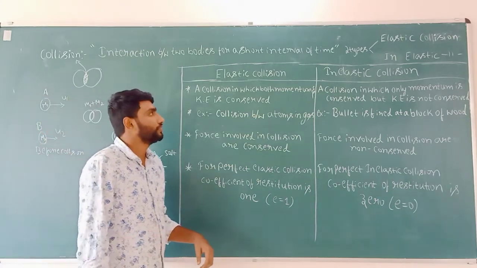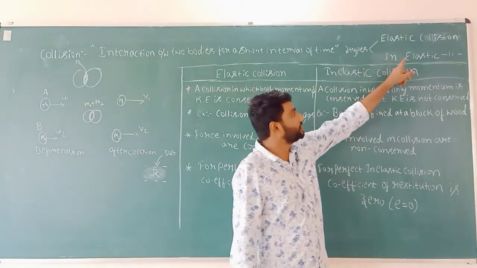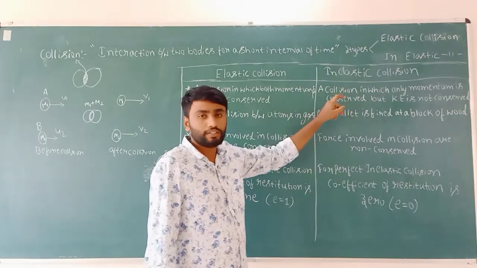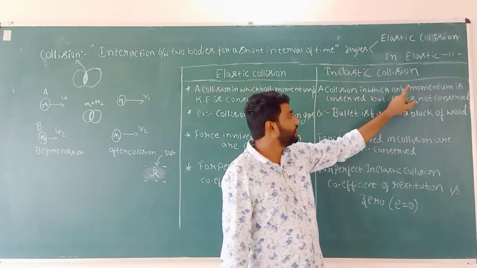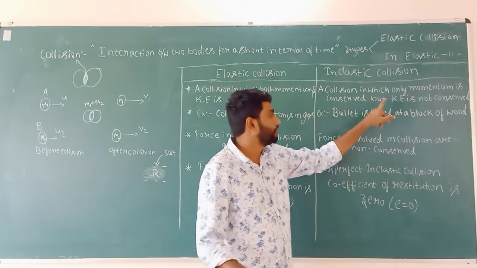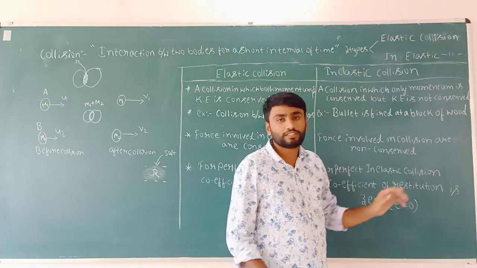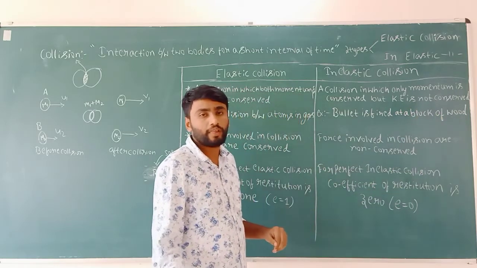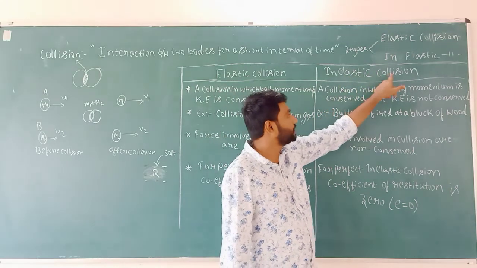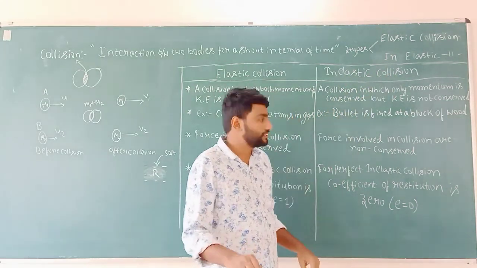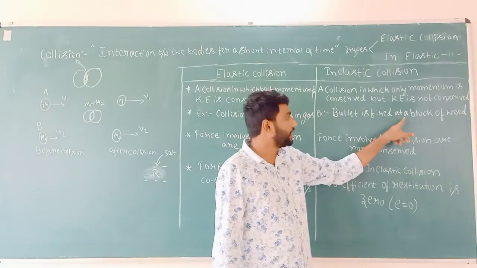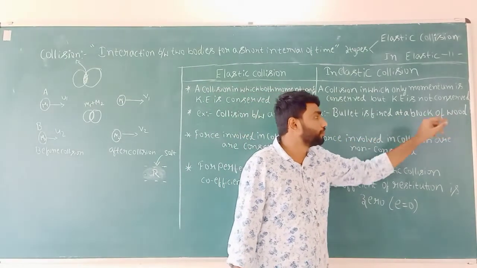So next type, inelastic collision. A collision in which only momentum is conserved but kinetic energy is not conserved. This type of collision we call inelastic collision. Example, a bullet is fired at a block of wood.